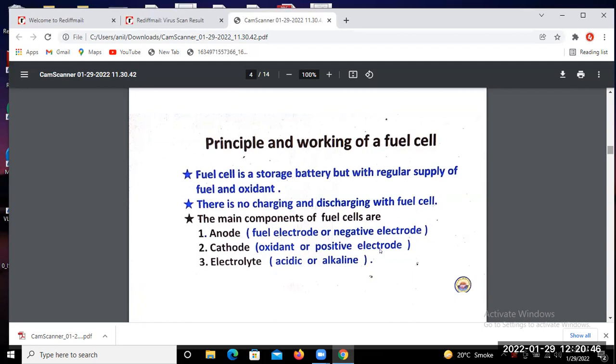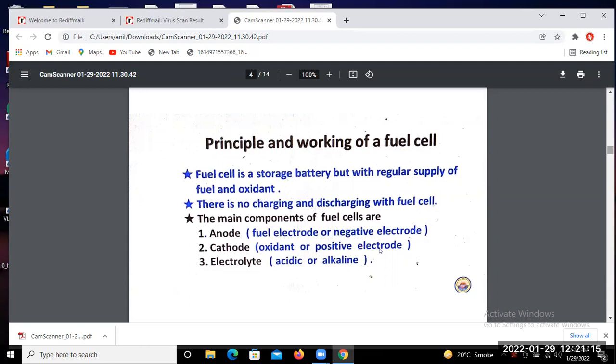Okay, so a fuel cell is like a storage battery, but with a regular supply of fuel and oxidant. So there is no charging and discharging with a fuel cell. In a fuel cell, we cannot say that it is charged one time, and then when we supply power to the load, it discharges during that period. Okay, so this is not possible here in the fuel cell.